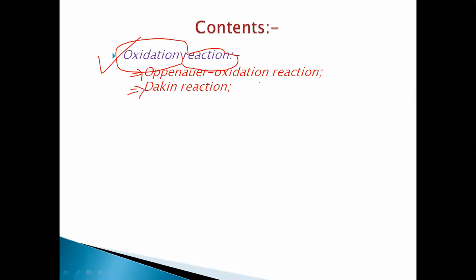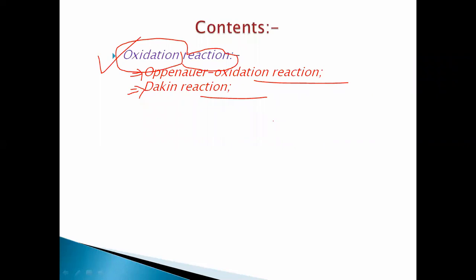Now we have to move to these two reactions mentioned in this content: Oppenauer oxidation and Dakin oxidation. In this session, we will discuss these reactions along with their principles and mechanisms, how a particular reaction undergoes completion and with which type of mechanism it occurs.